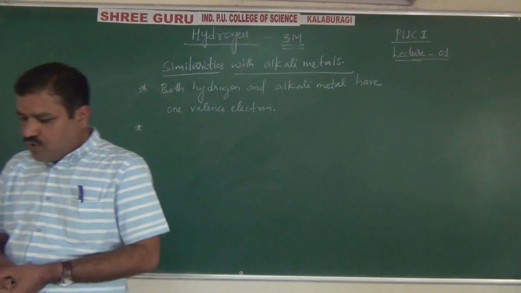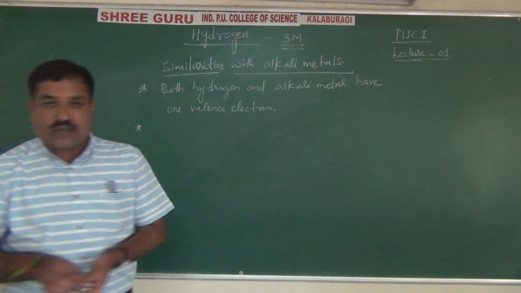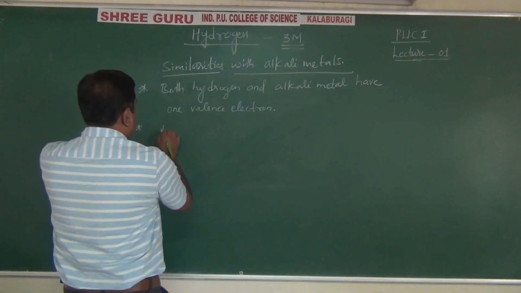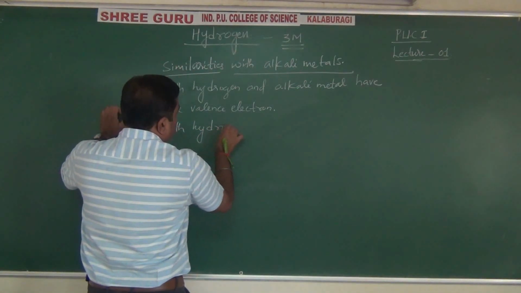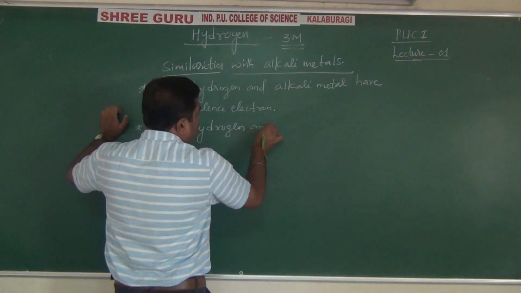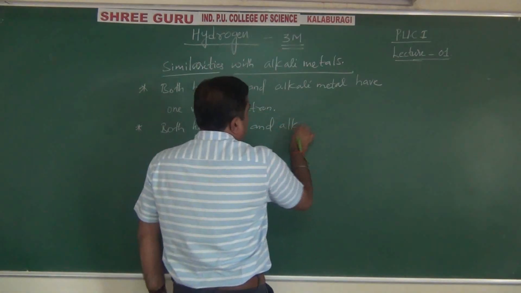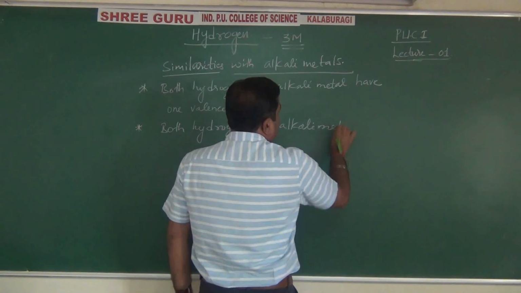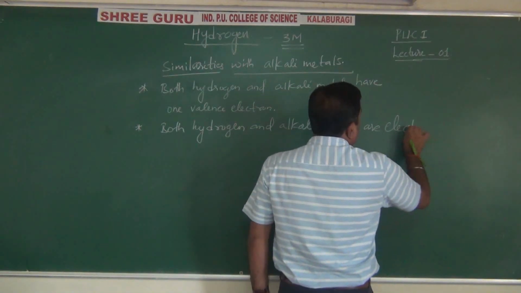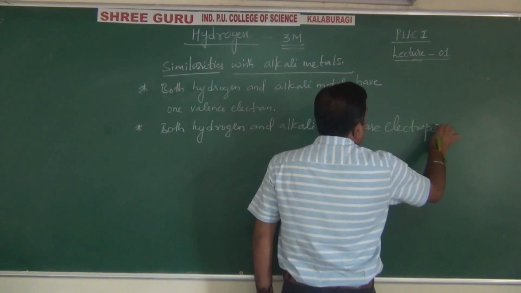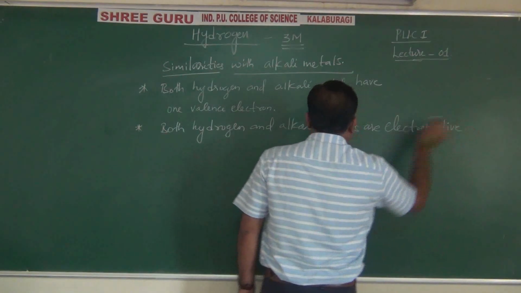Then both hydrogen and alkali metals are electropositive in nature.